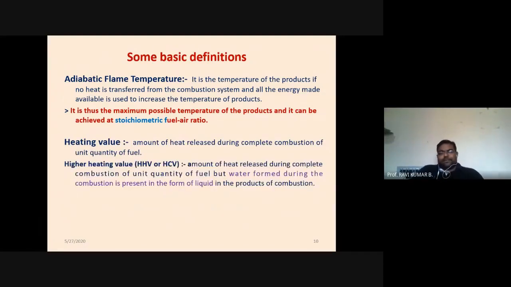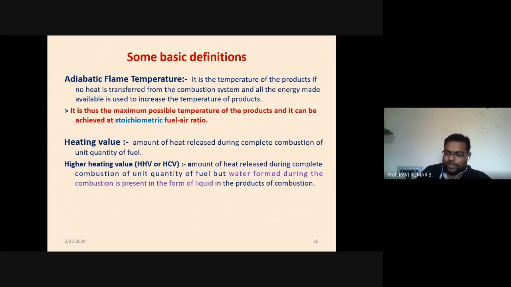Then heating value, this is very important for the fuel. Heating value is the amount of heat released during complete combustion of a unit quantity of fuel. Heating value is of two kinds. Higher heating value is the amount of heat released during complete combustion of a unit quantity of fuel when the water formed during combustion is present in the form of liquid only.